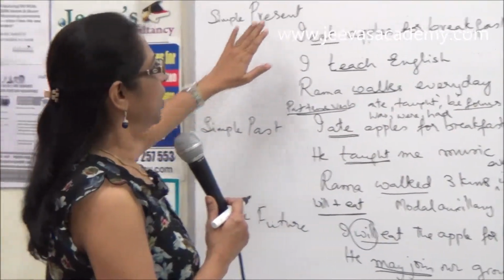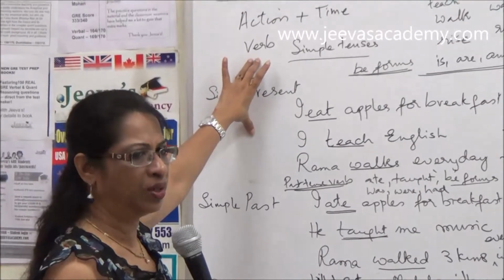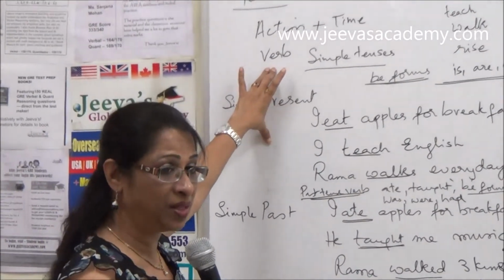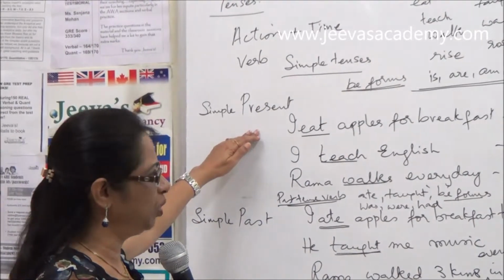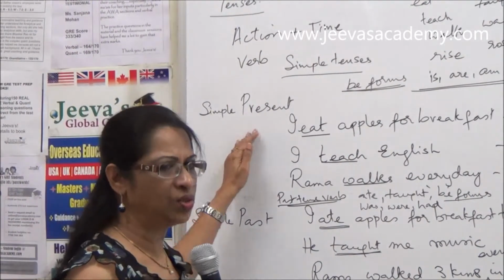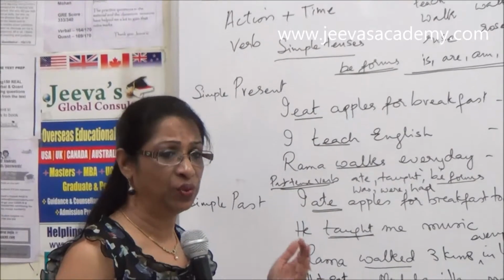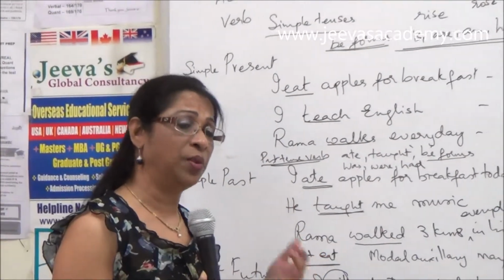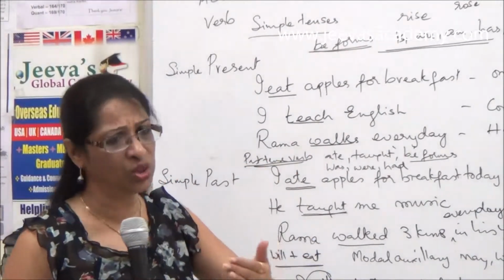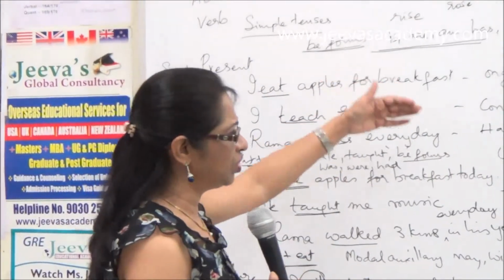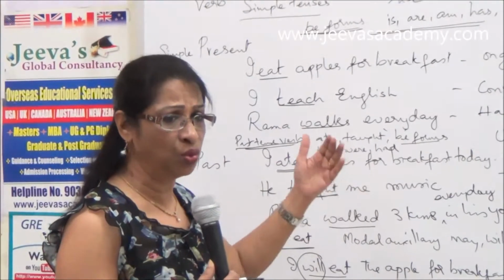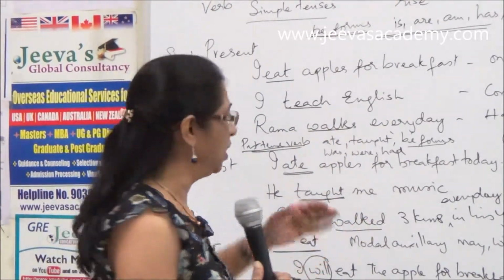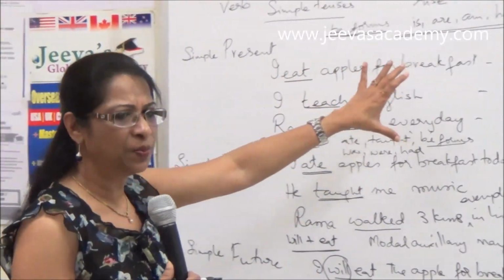To round up what we have done, the simple tenses. In the simple tenses, the most important and the most significant is the simple present tense. The simple present tense is most often used because we use it for actions not necessarily that are happening right now, but for those actions that we are doing from the past to the present to the future. So ongoing actions, constantly done actions, habitual actions, universal truths which are true from the past to the present to the future, we put them simply in the simple present tense.